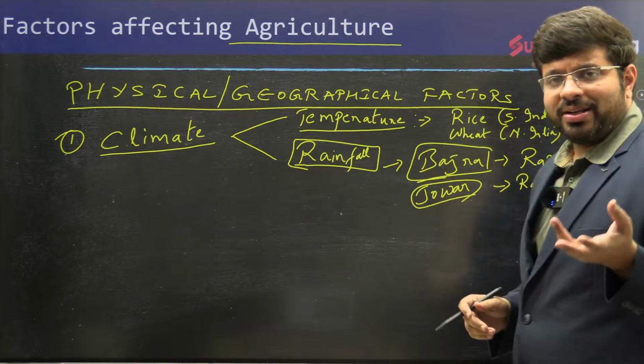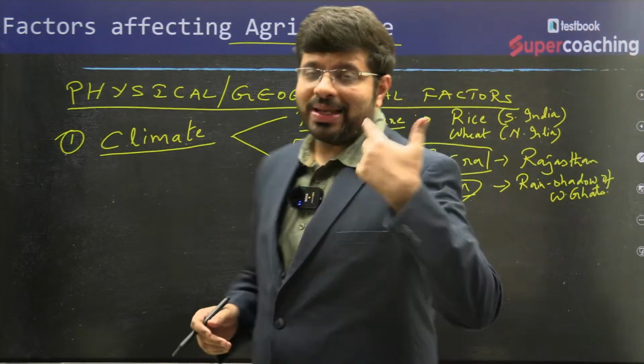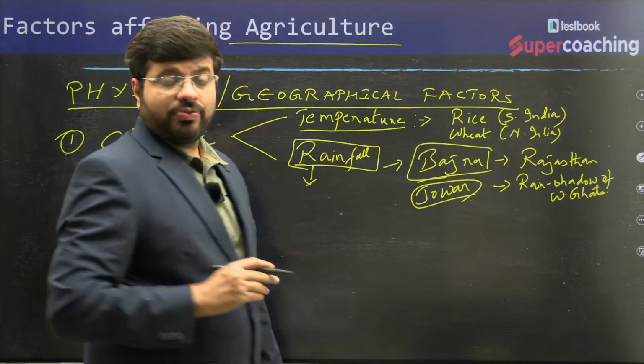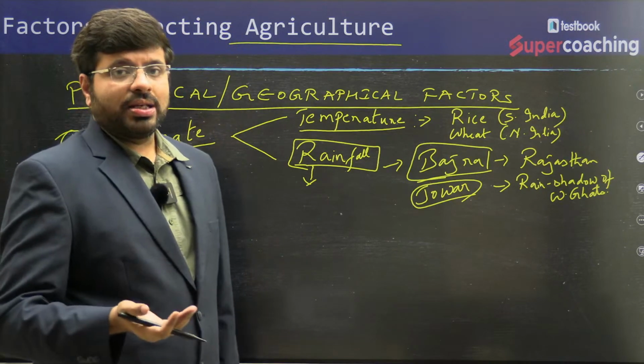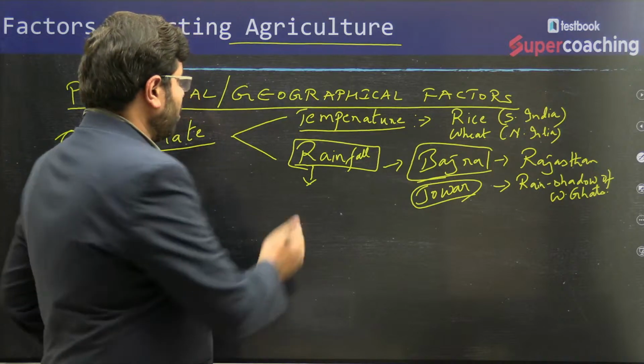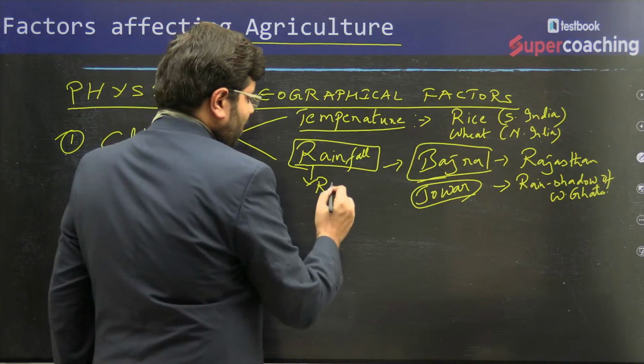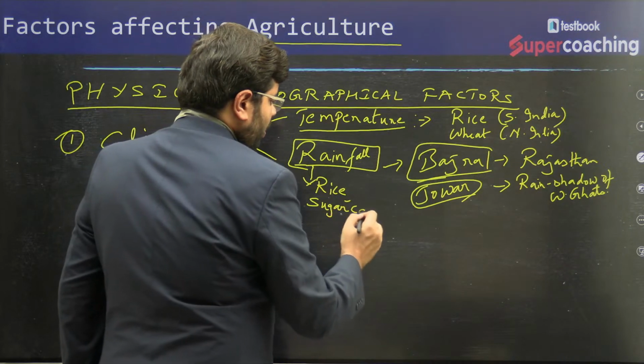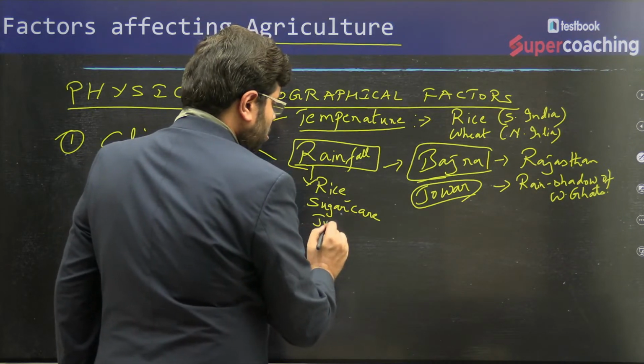I have explained now where you find lesser amount of rainfall. What if there is more rainfall? If there is more rainfall, in the regions where there is more amount of rainfall and good amount of temperature, you can see rice, you can see sugar cane, you can see even jute.